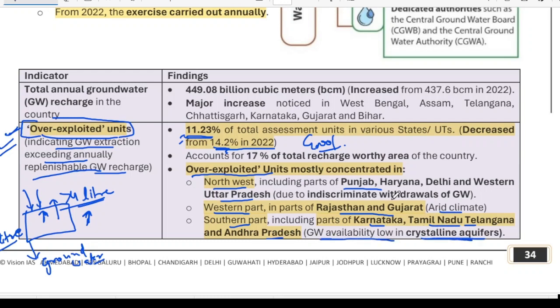The ground has high rock concentration because of the plateaus, so rainwater is unable to penetrate to the groundwater level, and hence groundwater recharge is not happening very fast. You must remember that the northwest, western and southern regions are where overexploited units are very high in number.